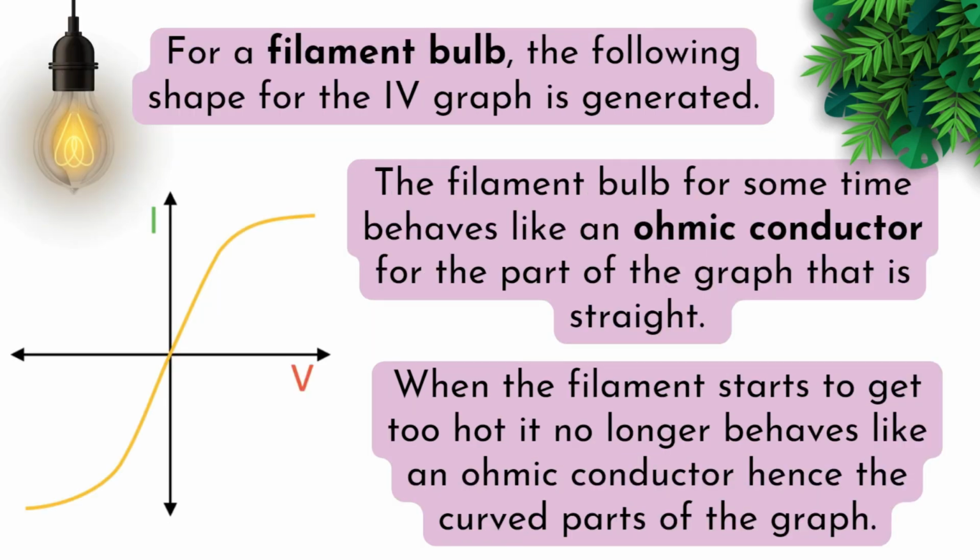For a filament bulb, the following shape for the IV graph is generated. The filament bulb for some time behaves like an ohmic conductor for the part of the graph that is straight. However, when the filament starts to get too hot, it no longer behaves like an ohmic conductor, hence the curved parts of the graph.